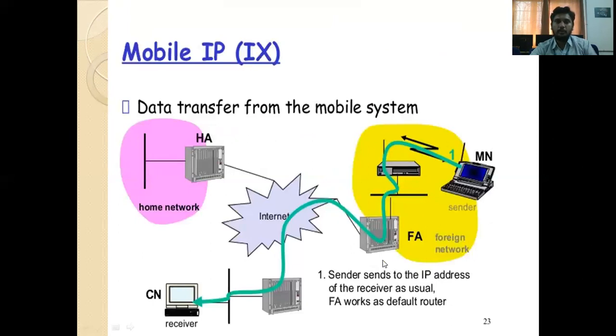From the mobile node to the correspondent node, there is only a single step, because it knows the IP address. Depending upon that IP address, it sends directly via the foreign agent to the correspondent node.